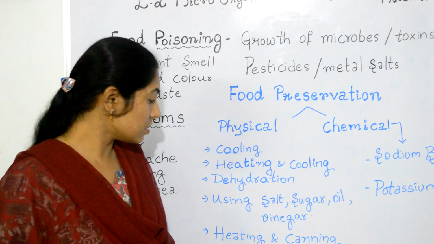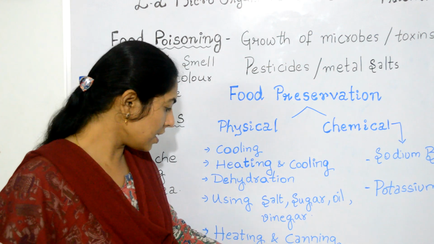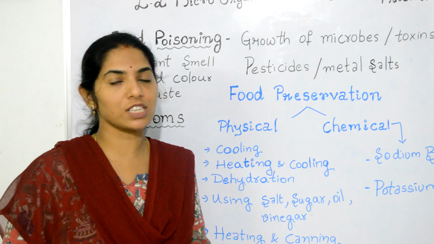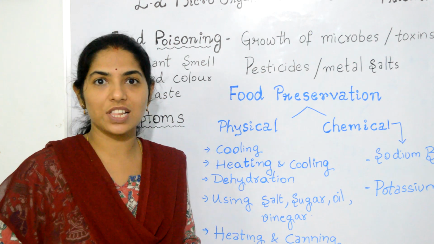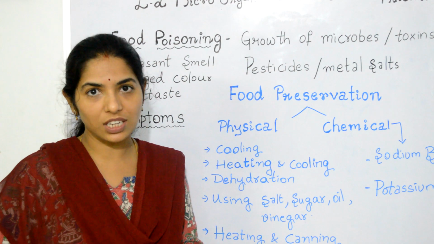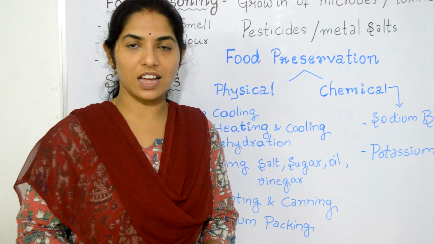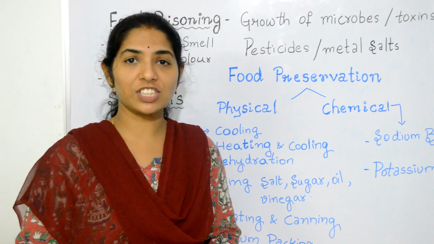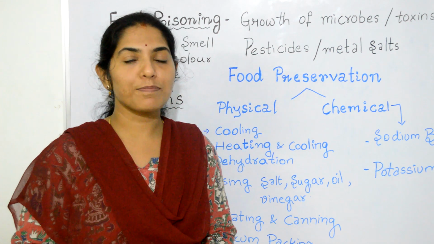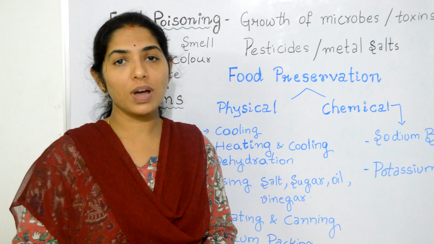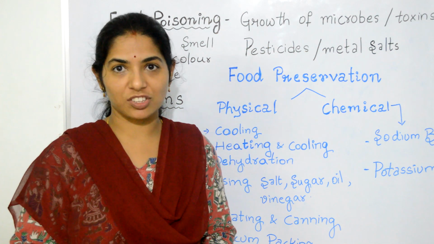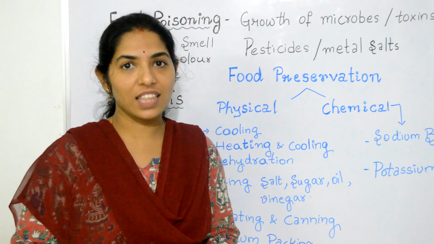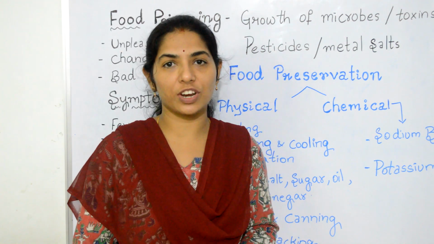The next method is heating, canning and vacuum packing. In this method, the food is first heated to around 110 degrees centigrade for almost 30 minutes and then canned under vacuum. Most packed foods which contain oil are canned under vacuum and in airtight packages. In this method, air is removed and then flushed with oxygen-free nitrogen.